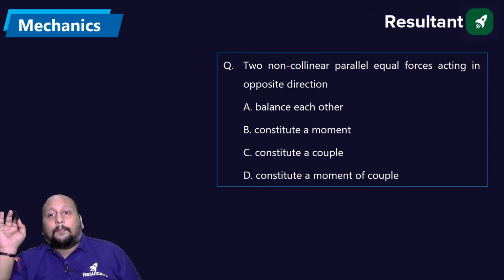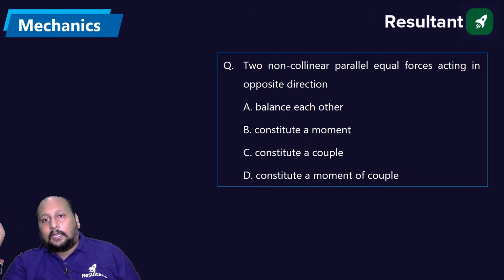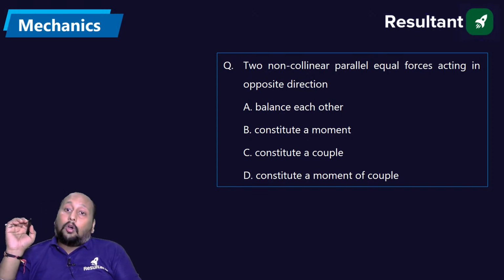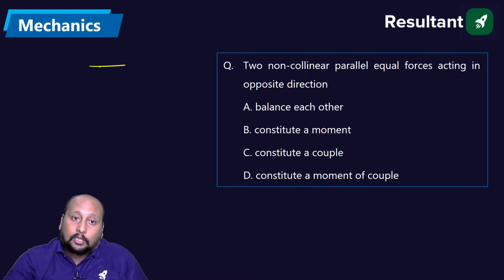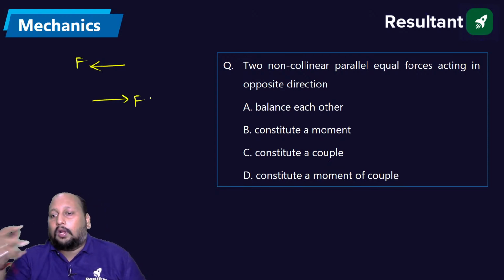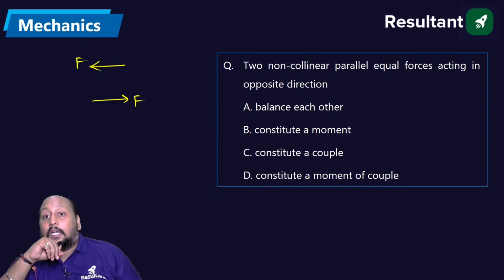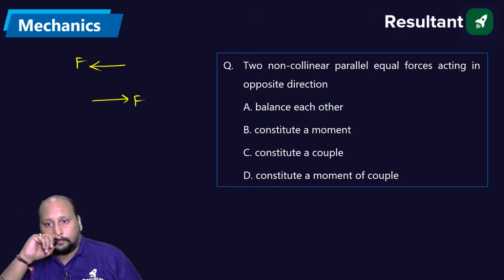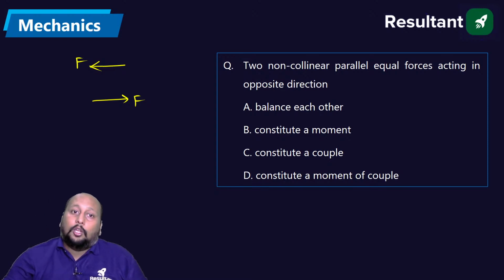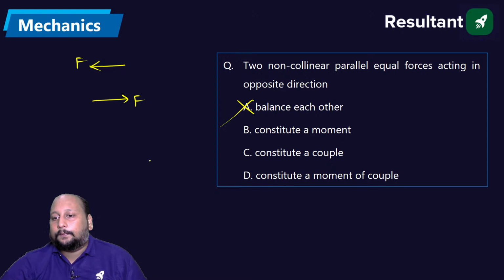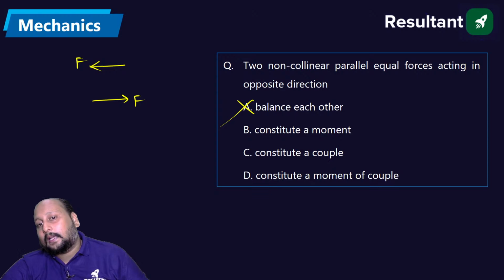Two non-collinear parallel equal forces acting in opposite direction. What do we call this kind of force? Balance each other, constitute a moment, constitute a couple, constitute a moment of couple. A, B, C और D. देखो नॉन कोलिनियर है तो बैलेंस तो नहीं करेगा. मोमेंट बना सकता है बट इट इज मोर अप्रोप्रिएट देन विल बी राइटिंग इट एज कॉन्स्टिट्यूट अ